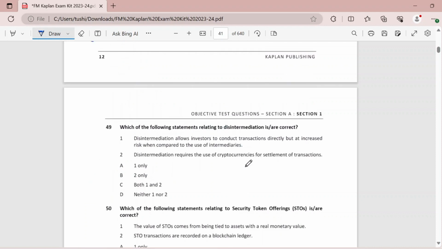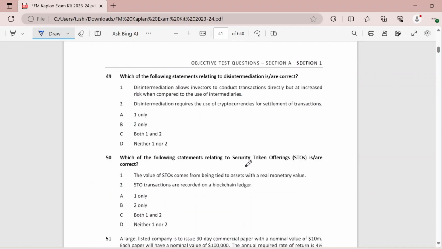Moving on, which of the following statements relating to disintermediation is or are correct? Disintermediation allows the investors to conduct transactions directly but at increased risk when compared to the use of intermediaries. Now, this statement is definitely correct. It requires the use of cryptocurrencies. This definitely does not have to be true. So, that is why option A is your answer.